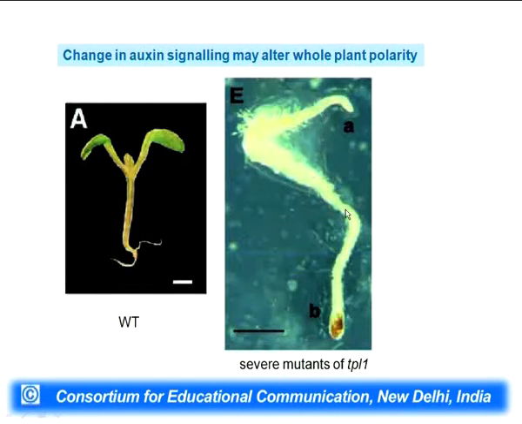So, this is the actual or basal root which is normally taking place, and the upper part, instead of making a shoot, is also making a root. So, this mutant is a mutant of auxin signaling. I will tell you in detail maybe in the next class, and this is a mutation called topless. So, this is called TPL1. So, what I have told you so far is auxin is very important for leaf initiation on shoot apical meristem, and also for polarity of a plant.